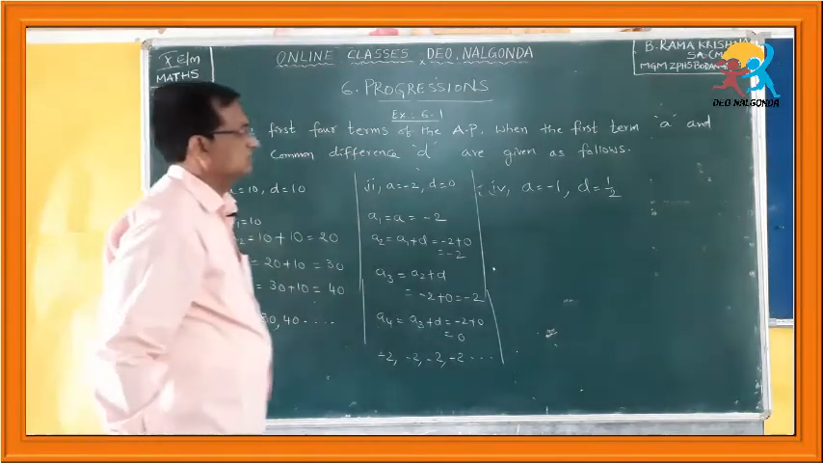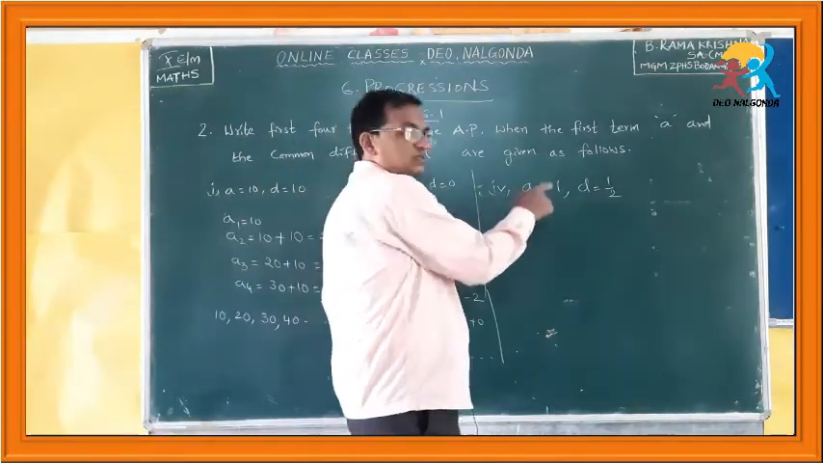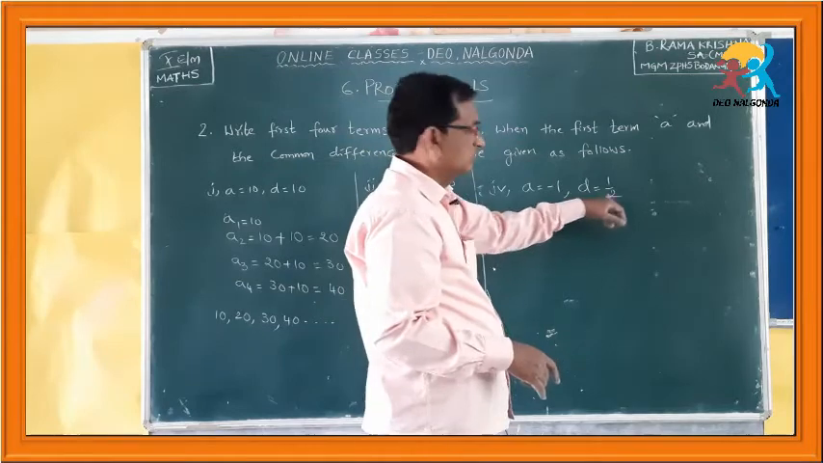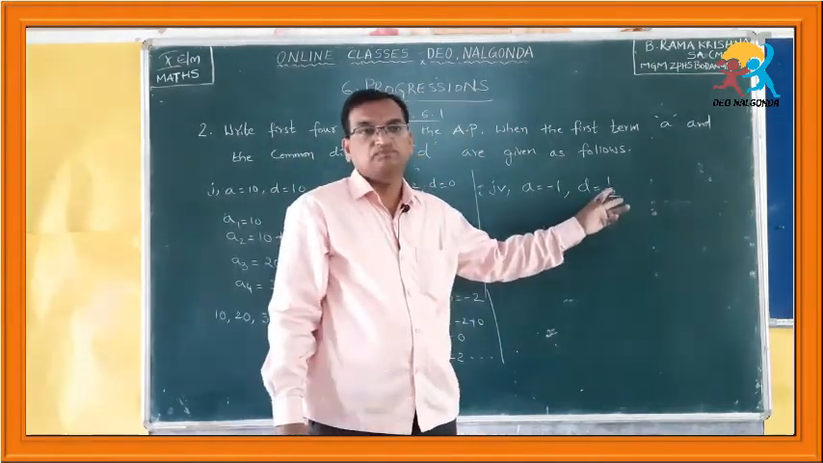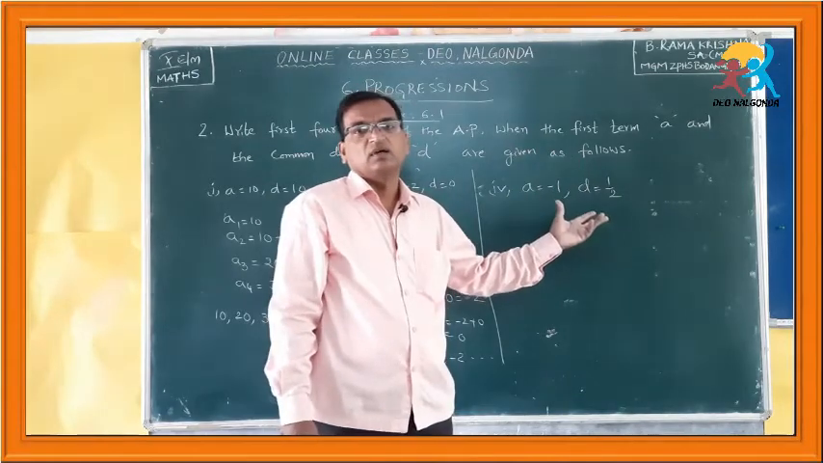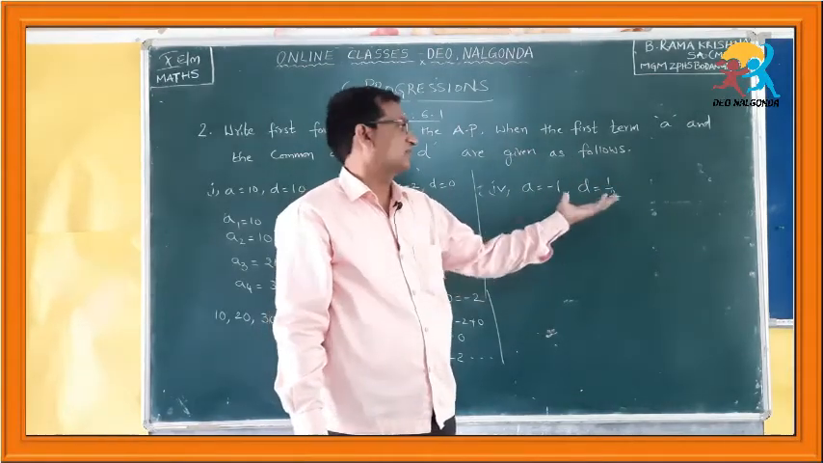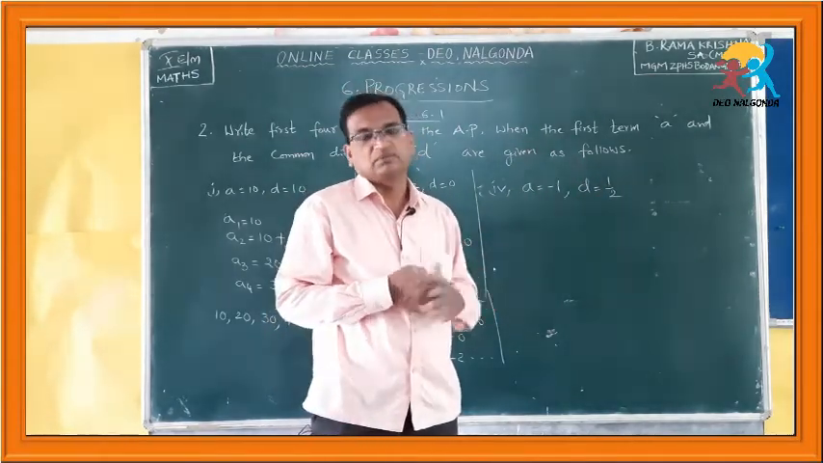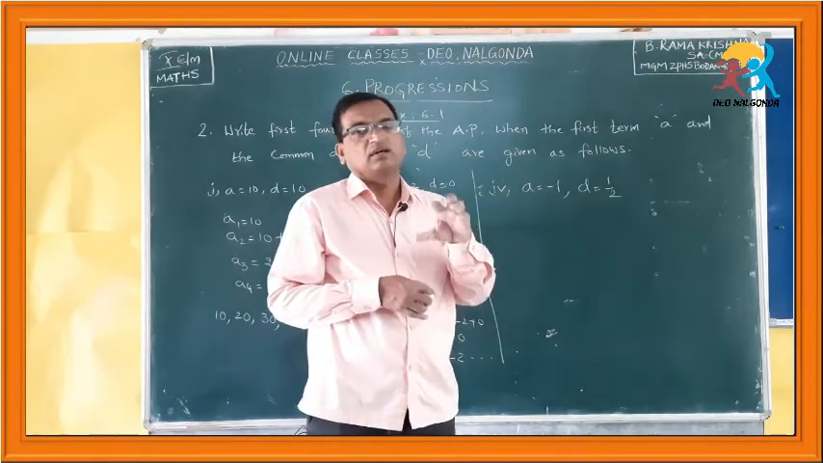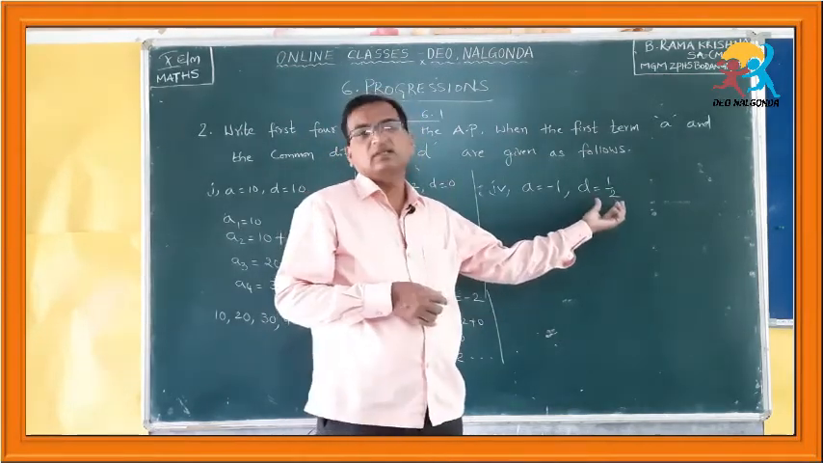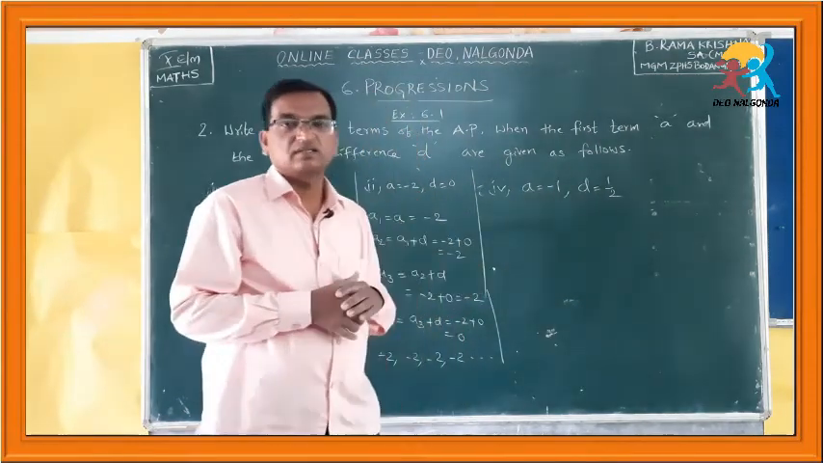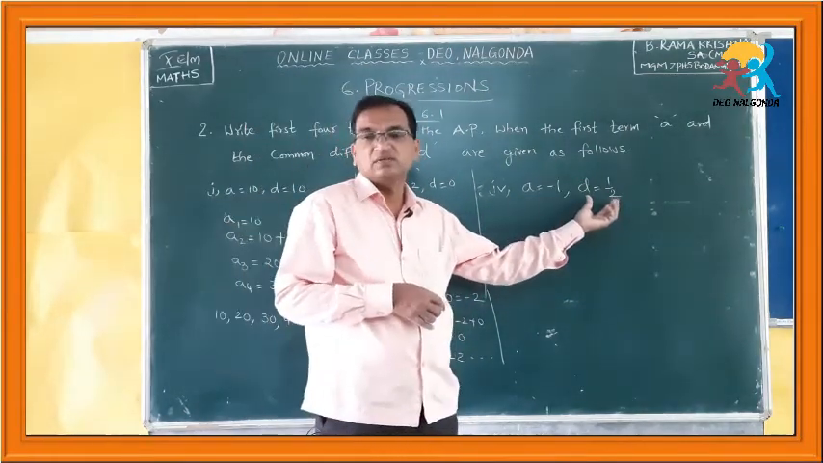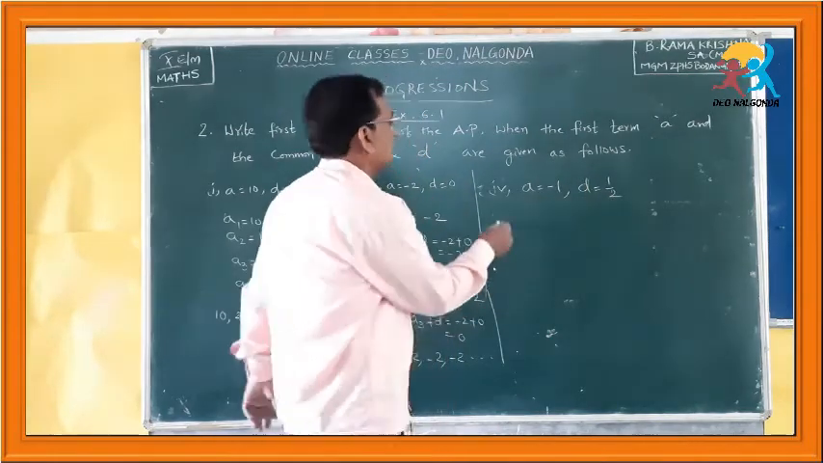Okay, in that case, here the first term is minus 1 given and the common difference is 1 by 2. 1 by 2 is a rational number, a fraction. Many of you will make mistakes if a fraction is given in the problems. Be careful while dealing with the arithmetic operations with fractions. You should be able to do addition, subtraction, multiplication and division with fractions, then only you will get the correct answer. Let us see.